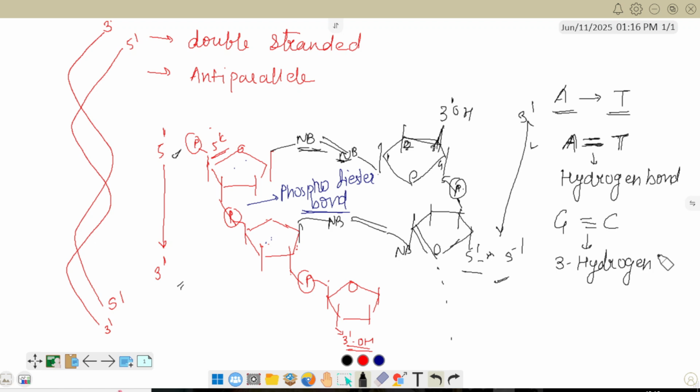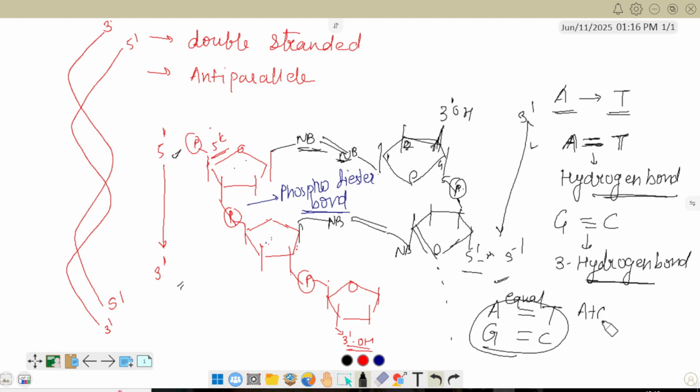With 3 hydrogen bonds. So we can say that the amount of A present in the DNA will be equal to the amount of T. The amount of G present in the DNA will be equal to the amount of C. This is a sign of equal, and this is a sign of hydrogen bond. Don't get confused. So Chargaff's rule is saying that the A plus G content is always equal to T plus C. Means the amount of purine in the DNA is equal to the amount of pyrimidine.